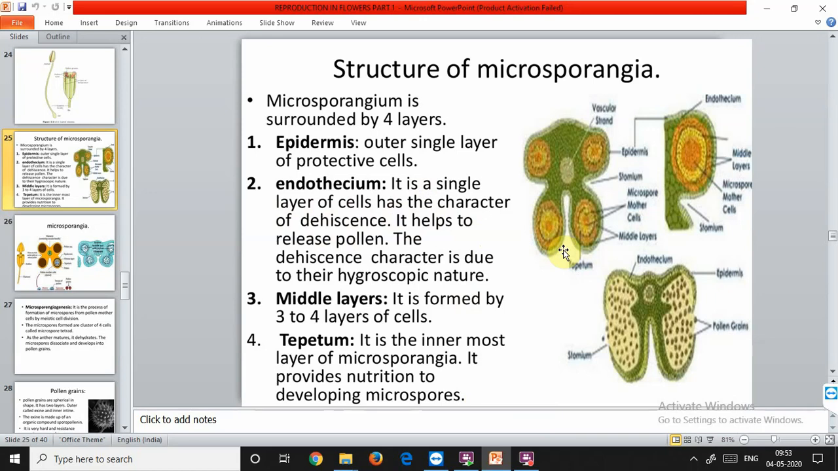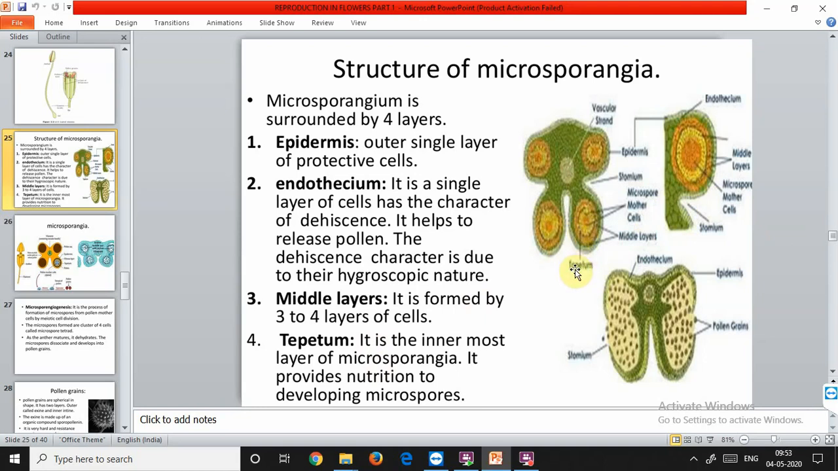The cells of the innermost wall layer are radially elongated and rich in protoplasmic contents. This layer is called tapetum. So in the diagram you can see the tapetum if it's present. Otherwise I'll show in another diagram. Yes, this is the tapetum.